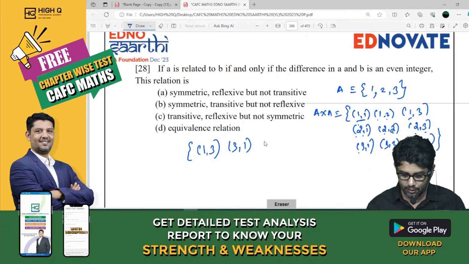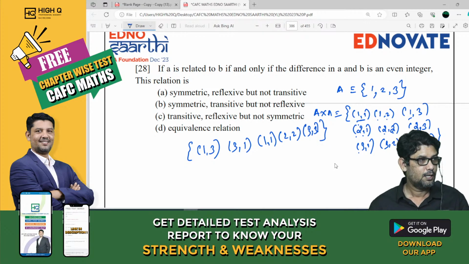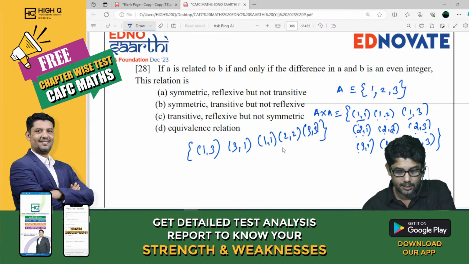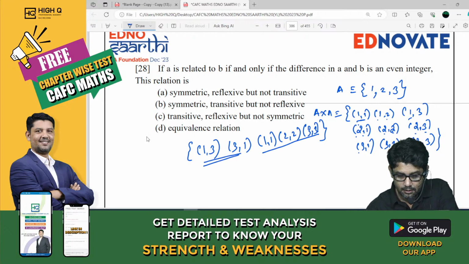Actually they are taking 1,1; 2,2; 3,3 also. 0, they are taking it as an even integer. Now this is reflexive, symmetric as well as transitive. Transitive is not coming, my dear.